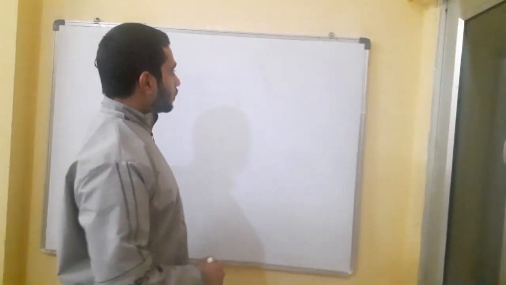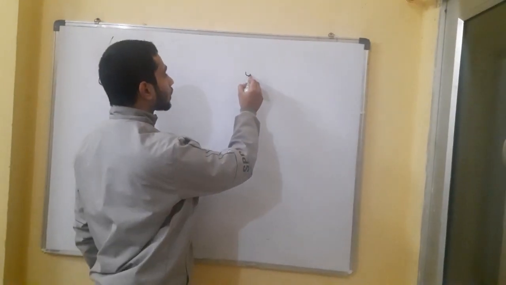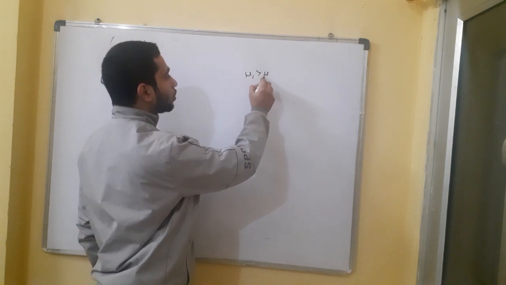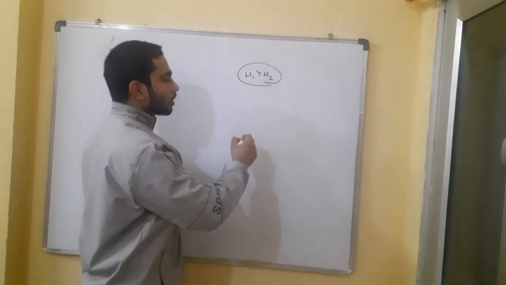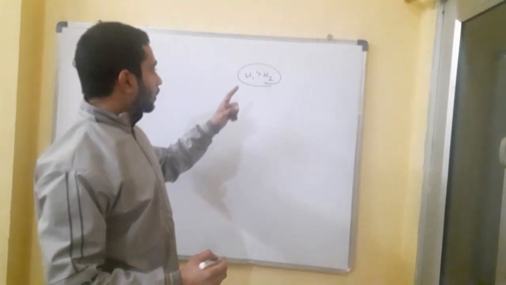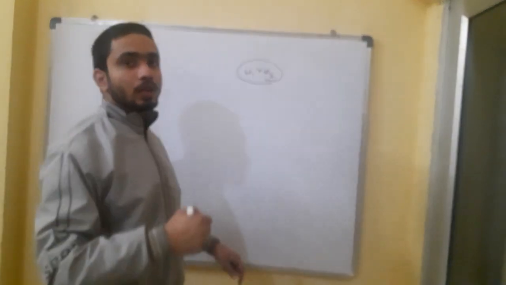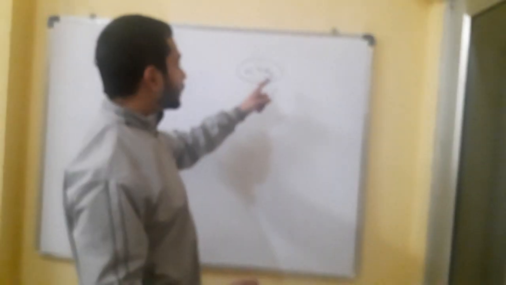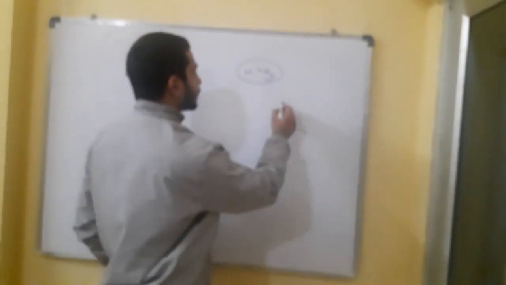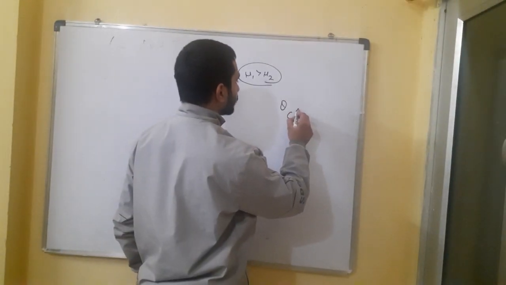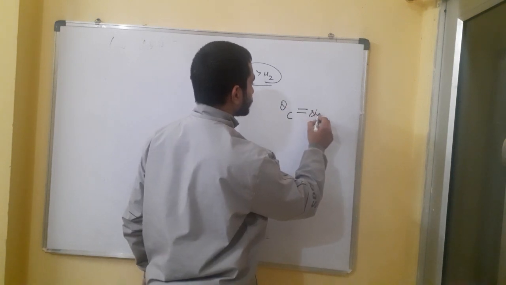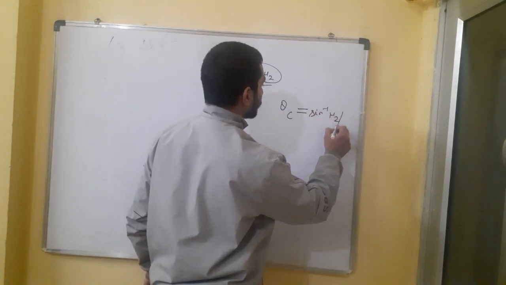As we saw, the first condition was mu1 greater than mu2, in which the first medium, where the point source is present, will have a greater refractive index than the second medium. We can find it like this: sine inverse mu2 by mu1.